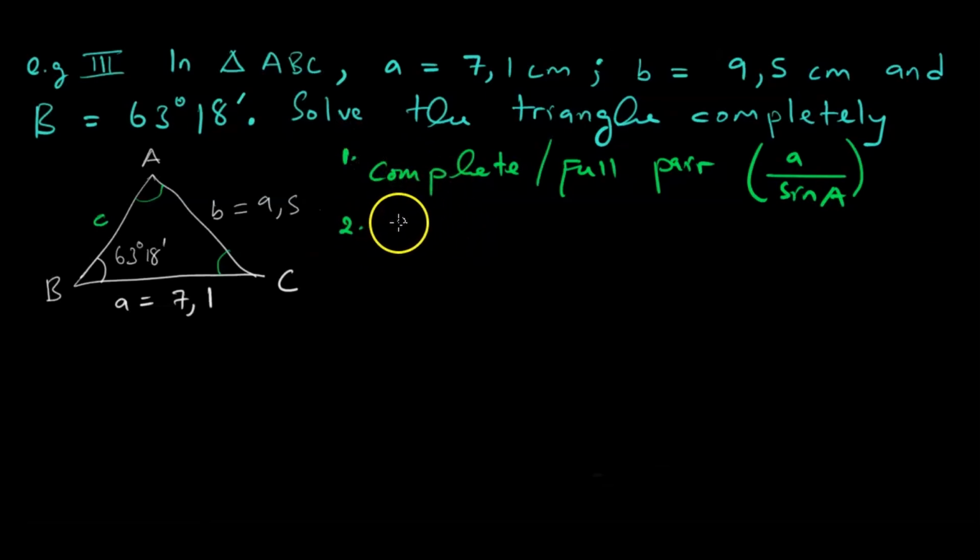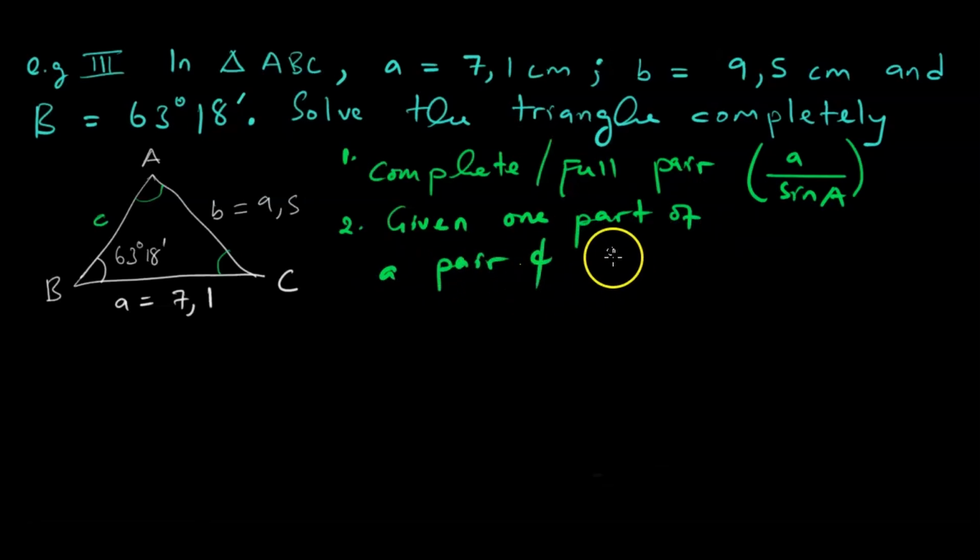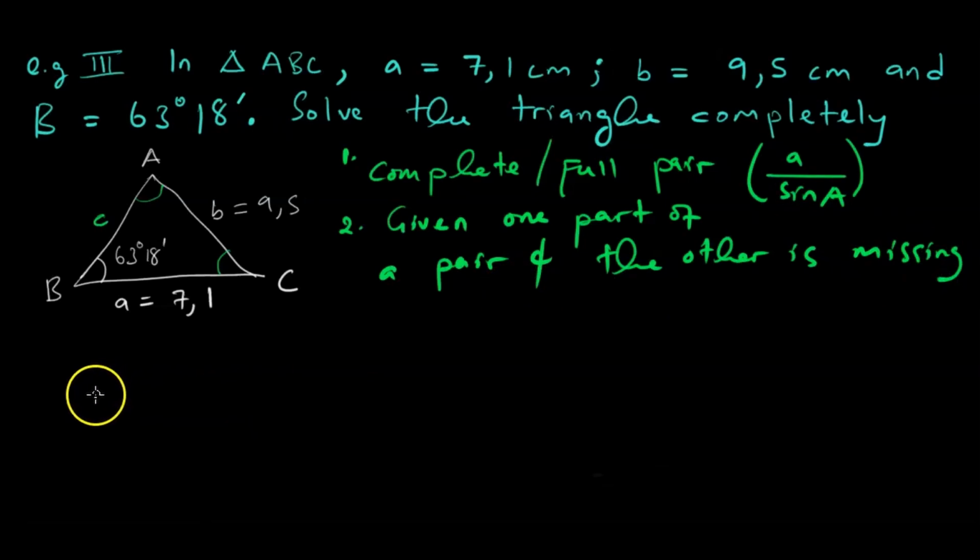Test number 2: given one part of the pair, and the other is missing. So this is the test to know that you should use the sine rule. So answering our question now, our angle is not friendly because it is in degrees and minutes. We cannot work with it like that. So what should we do?